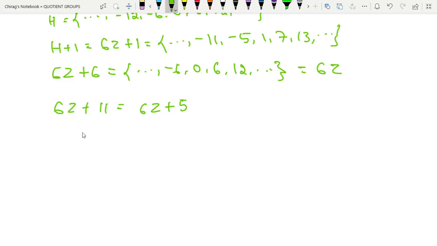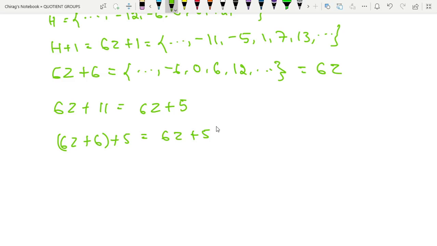Why? Because 6Z plus 11 can be written as 6Z plus 6 plus 5, which is equal to 6Z plus 5, since 6Z plus 6 is 6Z.